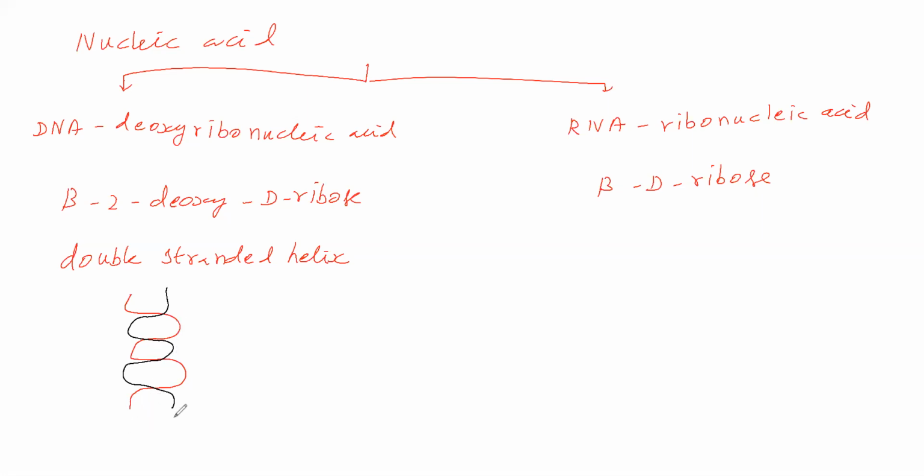In one polynucleotide, it is 5 prime carbon at one end, and 3 prime carbon at the other end. In the other polynucleotide, where this has 5 prime, the opposite has 3 prime.